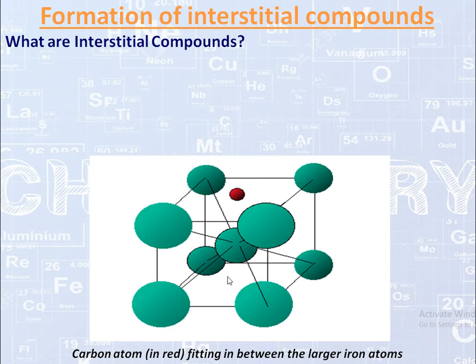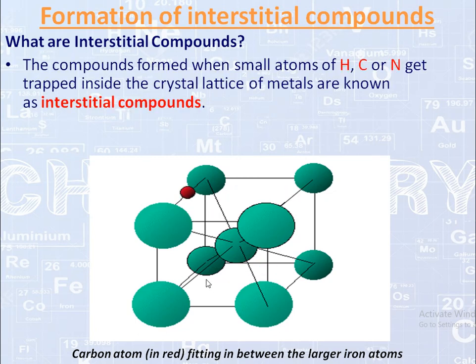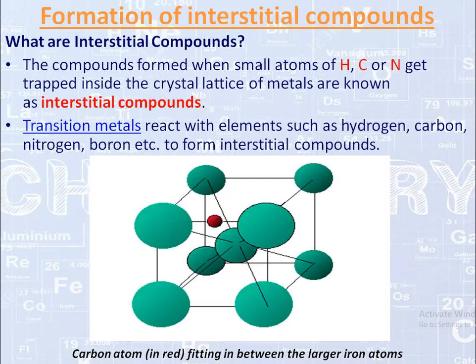So this is the formation of an interstitial compound. The compounds formed when small atoms of hydrogen, carbon or nitrogen get trapped inside the crystal lattice of metals are known as interstitial compounds. Transition metals react with elements such as hydrogen, carbon, nitrogen, boron, etc. to form interstitial compounds.